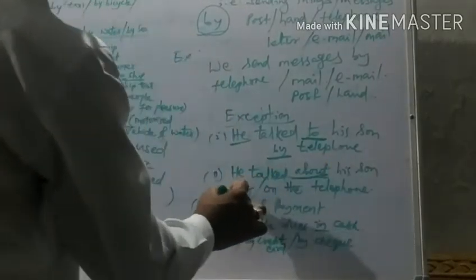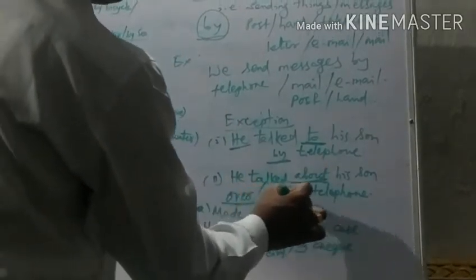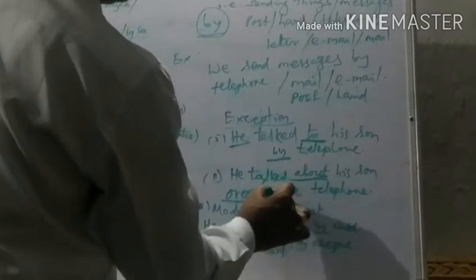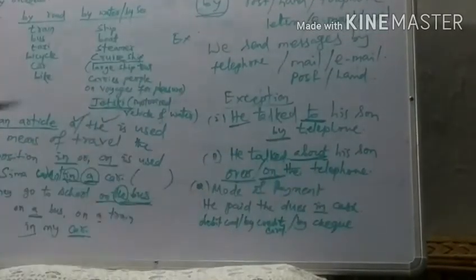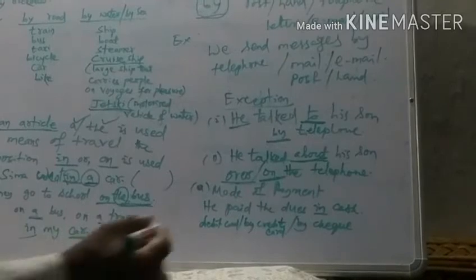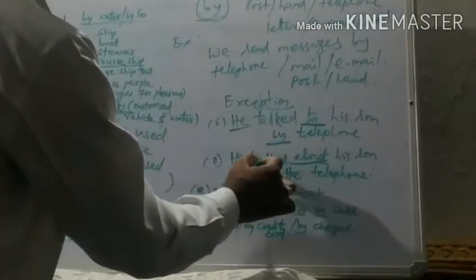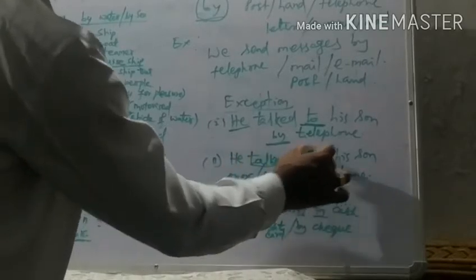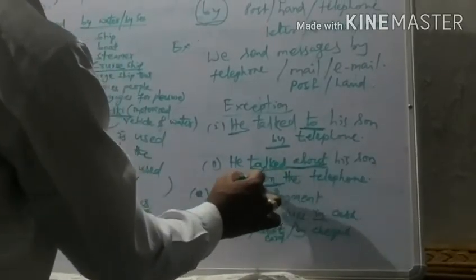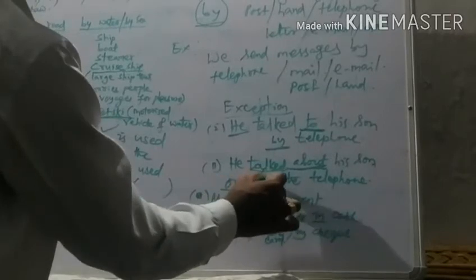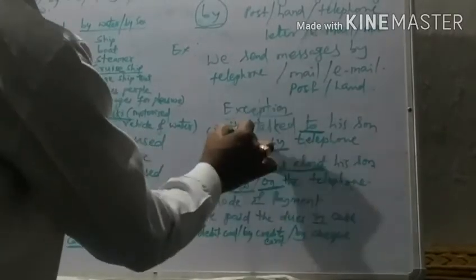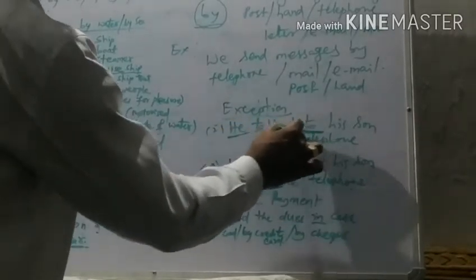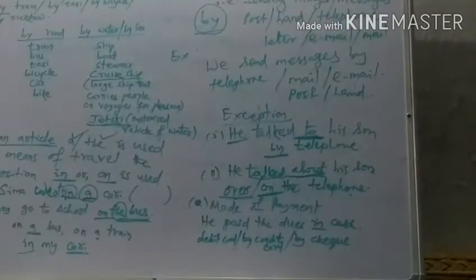In that case, we have to use over or on the telephone. That means he is asking someone else about his son. So we have to remember that if it is written he talked about his son, in that case we have to write either over or on the telephone. But he talked to his son, in that case we have to write by telephone.